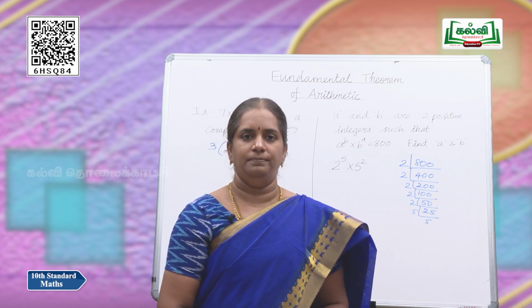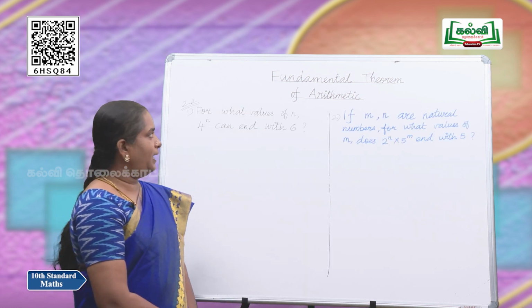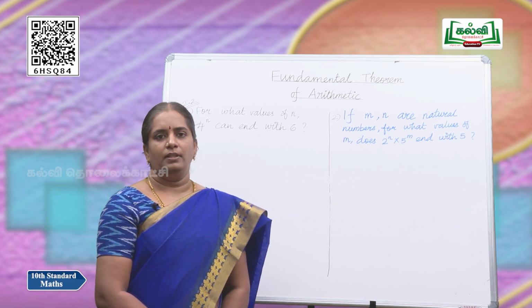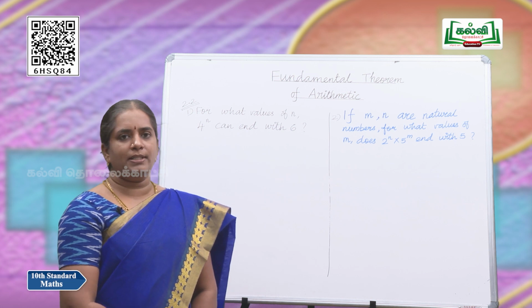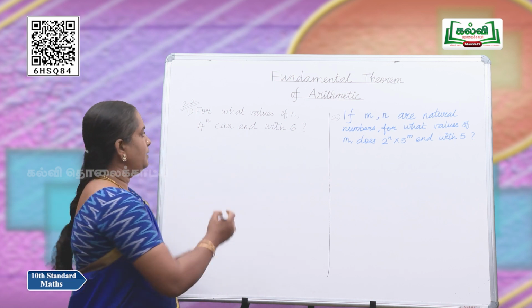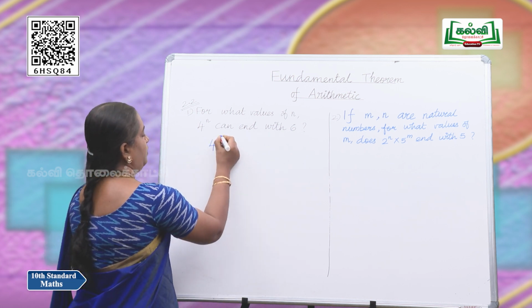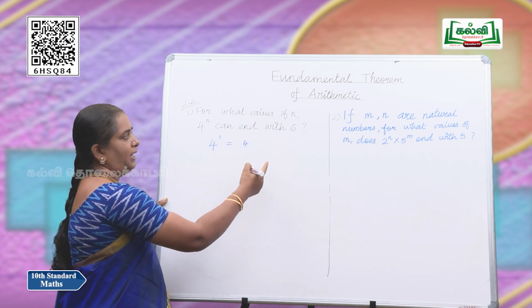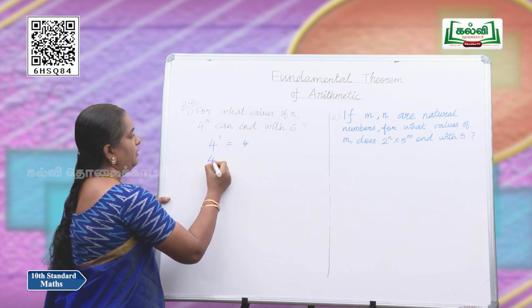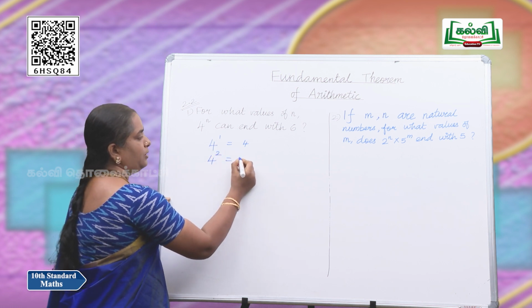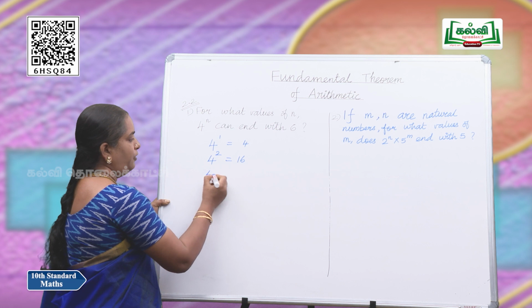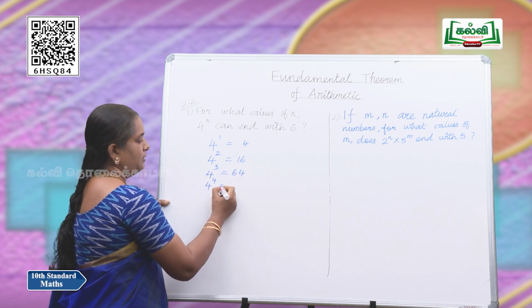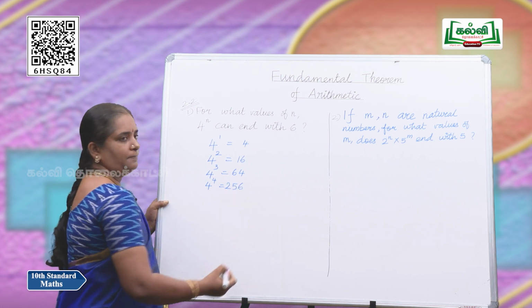Can you understand? See, for what values of n can 4 power n end with 6? Let us see the powers of 4. The value of 4 power 1 is 4. As n is natural, let us take from 1. So, 4 power 2 is 16, 4 power 3 is 64, 4 power 4 is 256.